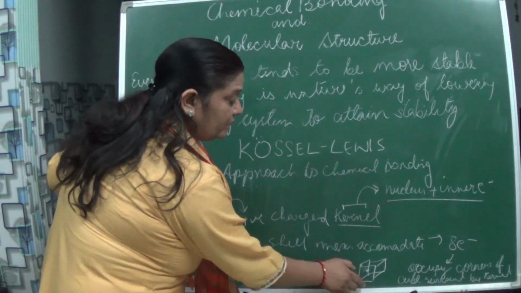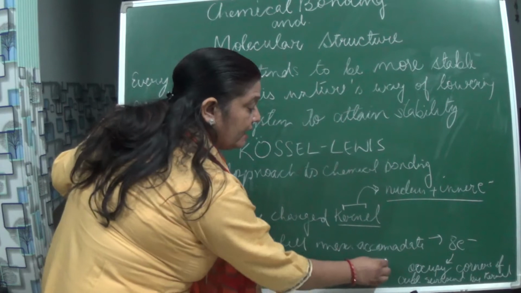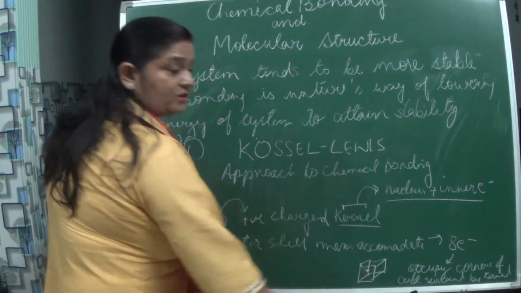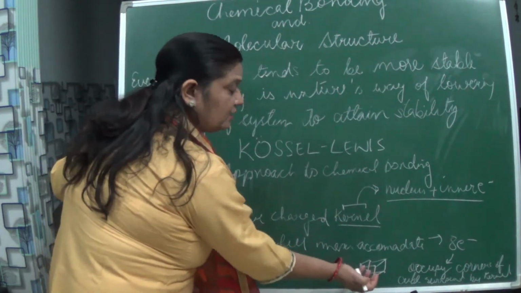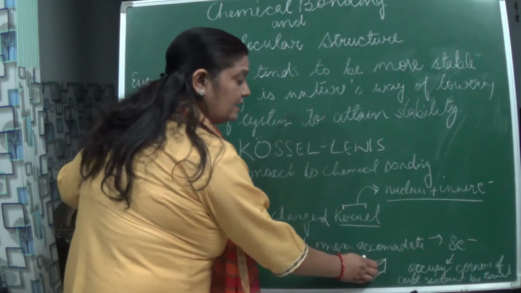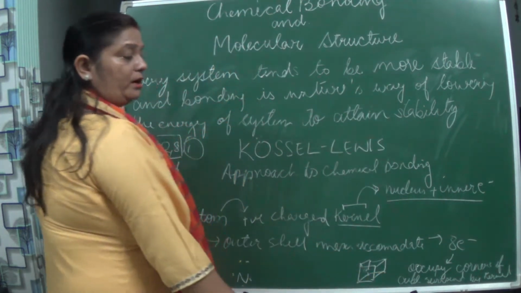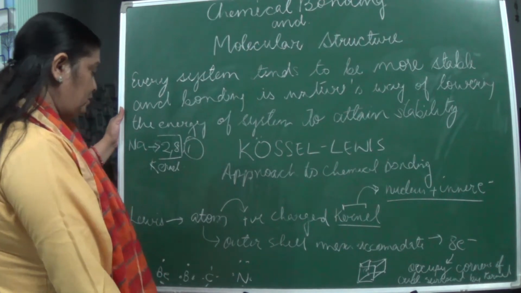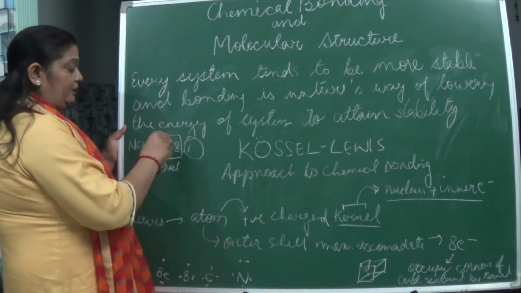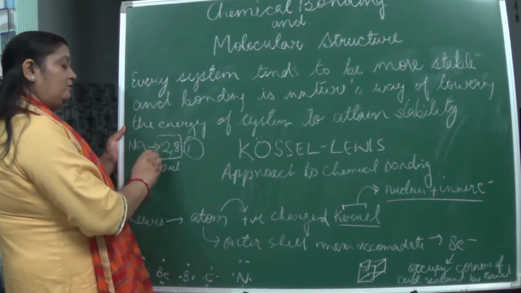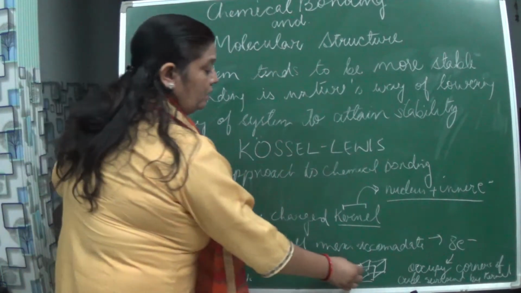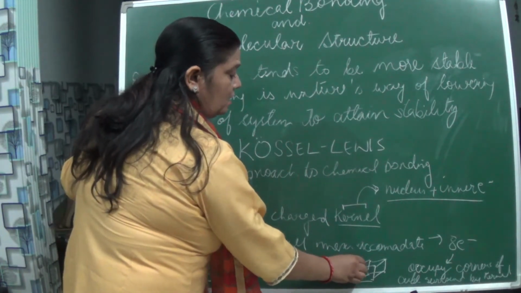It means you can see here there is a cube, isn't it? Here, these corners are occupied by the outer electrons, and the inner electrons and the nucleus are inside. It means the kernel is surrounded by the outermost electrons. So for sodium, 2 and 8 are inside with the nucleus, and one electron is present in the corner.